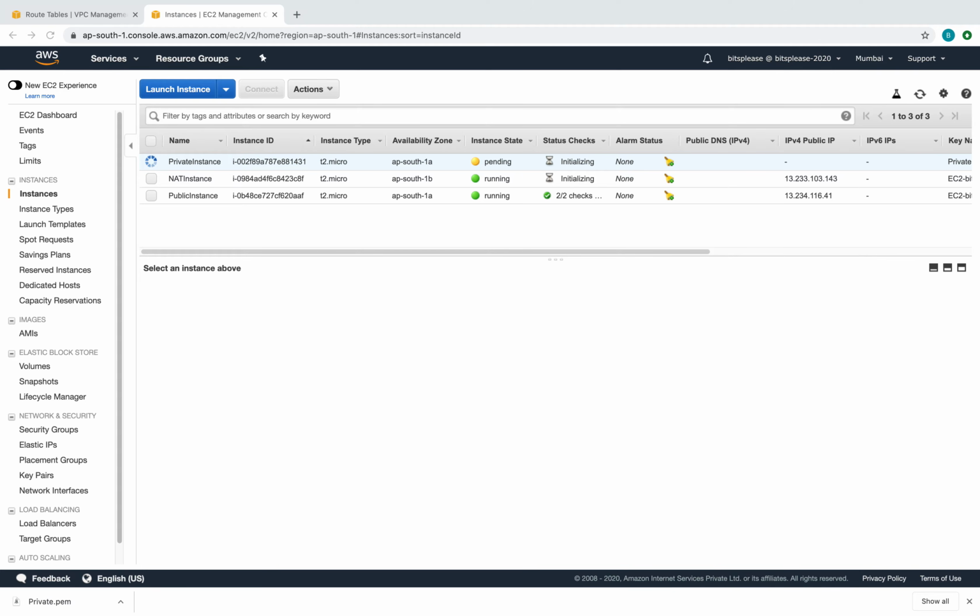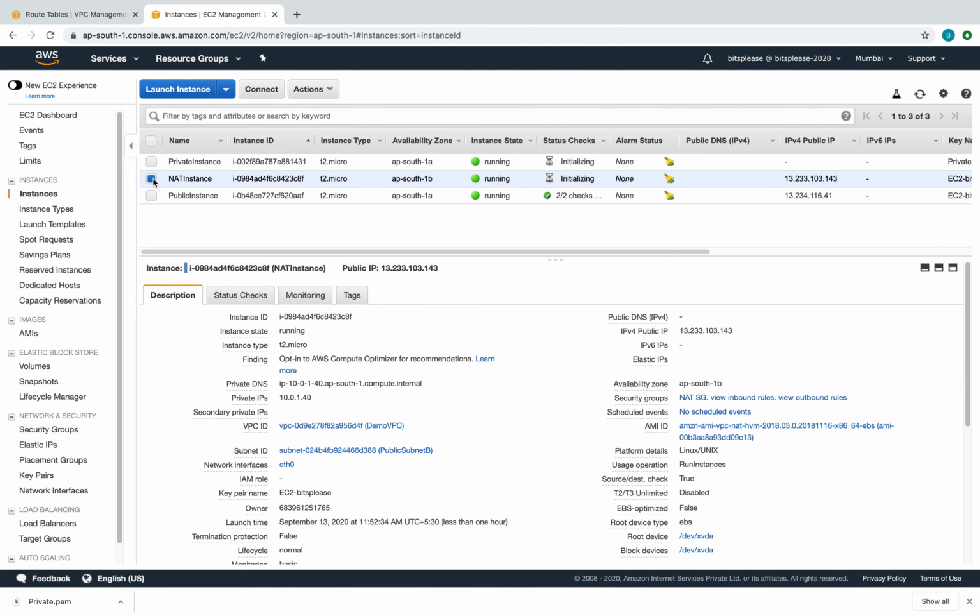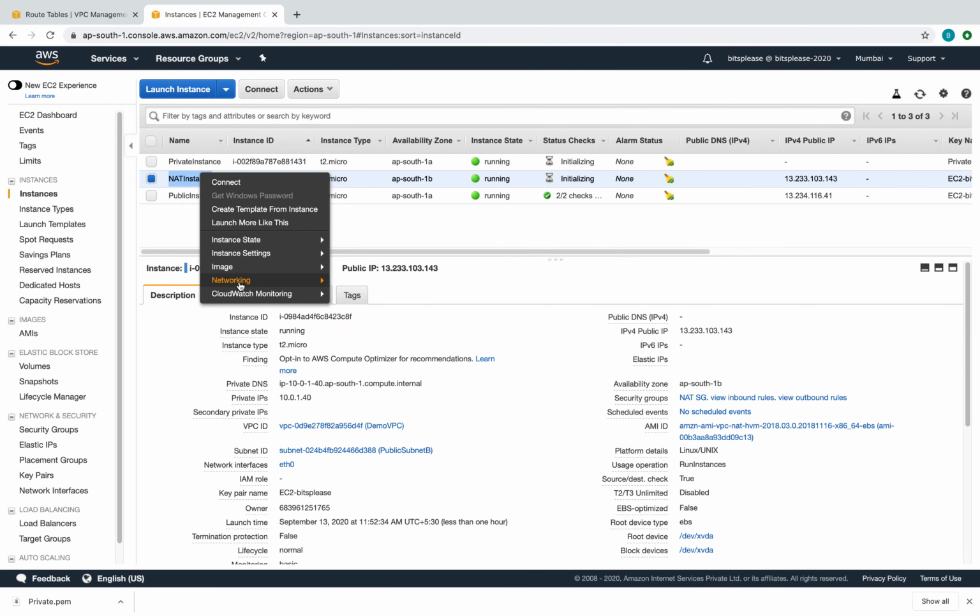Now this guy is coming up, so let's wait for it a few seconds. Meanwhile, there's one interesting setting which you need to change for the NAT instance. Actually, for any instance in EC2, there is one rule. I'll show you what that rule is. So here it is. Where is that? I believe you should find it under networking, I guess. Yeah, so here you go.